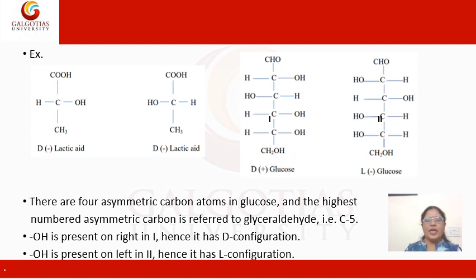Similarly, in case of glucose, which has 6 carbon atoms, 4 of them are chiral carbons. So, in this case, we have to take the chiral carbon which has the highest number, that is carbon number 5, and then we look at the OH group. In the first structure, the OH group is present on the right side, so it is D-glucose, and in the second one, where the OH group is present on the left side, it is L-glucose.